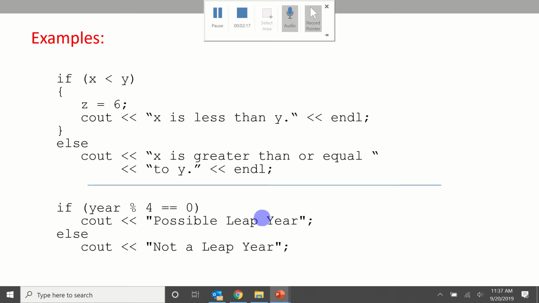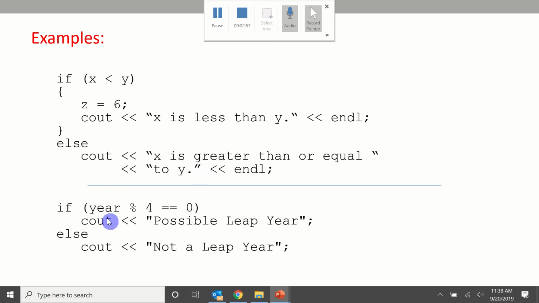Here's an example just showing how you can use the braces or not. If you have one statement, it's safe to go ahead and leave the braces off. With more than one statement following your if or your else, you need to add the curly braces to indicate it's a block. So let's say x is 5 and y is 10. So this statement, 5 is less than 10, is true. So z equals 6, and it would print out x is less than y. If, let's say, x is 10 and y is 5, then this statement is false. It skips to the else and just executes what's here. It's going to say greater than or equal to y.